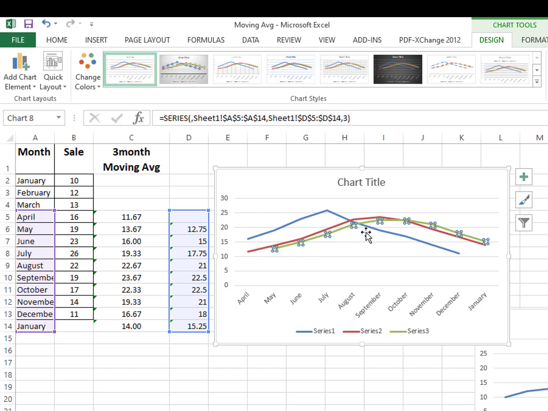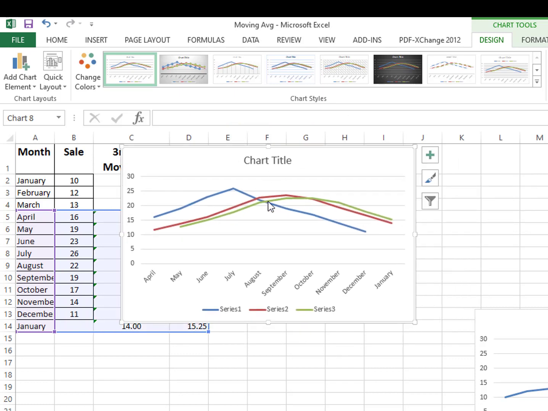The 3-month and 4-month are a little bit the same, but the green one surpasses the red line. The red line is more relevant to the original, but the green one is going up from the 3-month moving average.